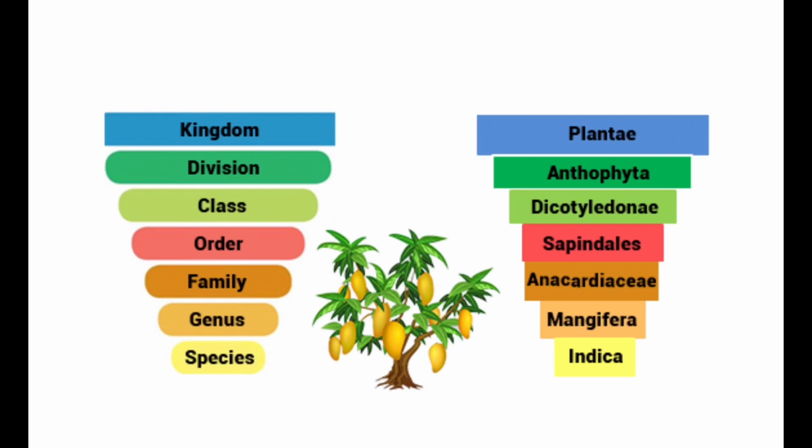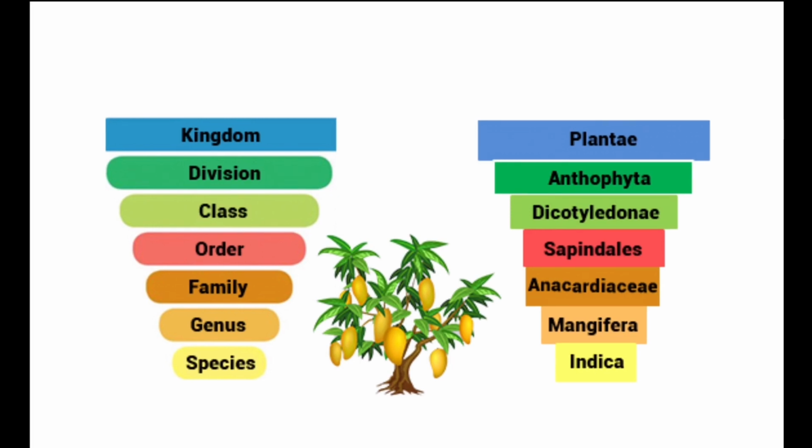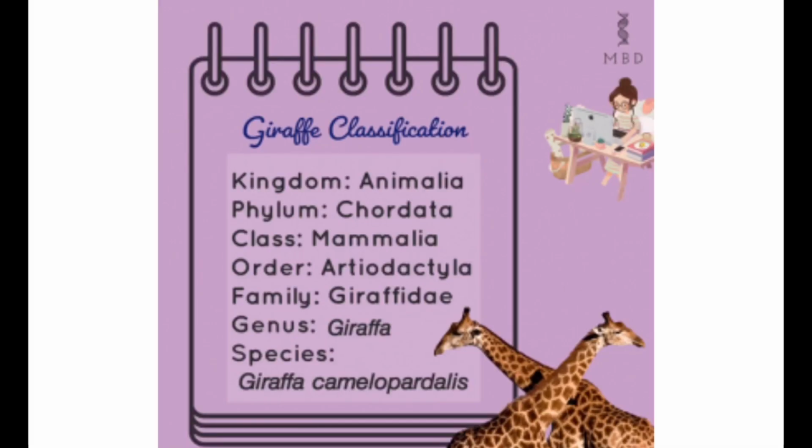So next, let's look at giraffes. So giraffes, their scientific name is Giraffa camelopardalis. So it's basically their genus Giraffa and their species Camelopardalis. So that's how we name all these scientific names, right?